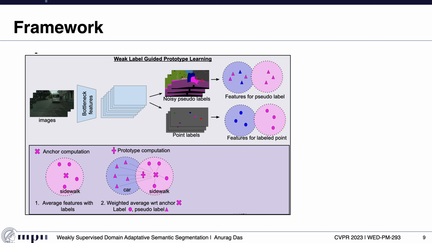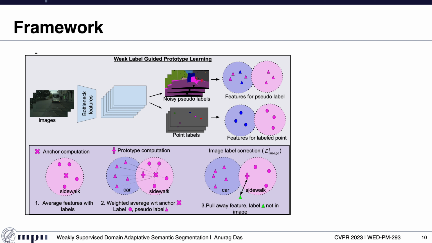After that, we compute the prototype by weighted averaging all the pixel features, including the pseudo-labeled pixel features. The weight for each feature is computed as the cosine similarity of the feature with the anchor feature. We want to reduce the effect of wrong pseudo-labels, for example, the pink triangles in the blue feature space, on the final computed prototype, and we achieve this by weighted averaging as discussed before.